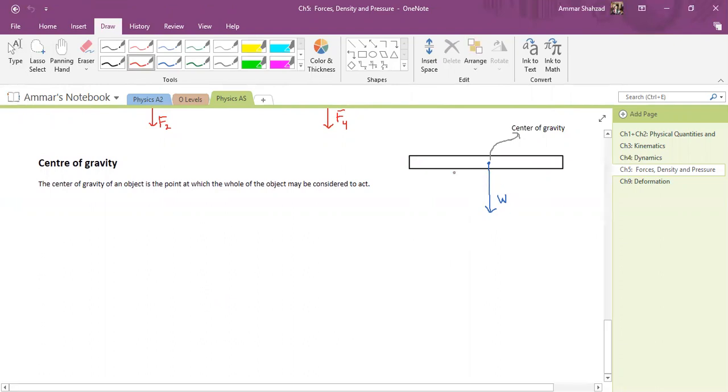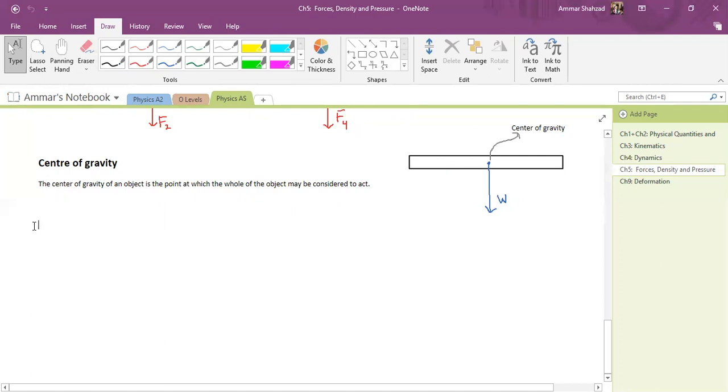If I put a pivot anywhere else, in that case there will be a turning effect, because there is now this distance between the pivot and the force. So you can balance an object by placing the pivot directly under its center of gravity.